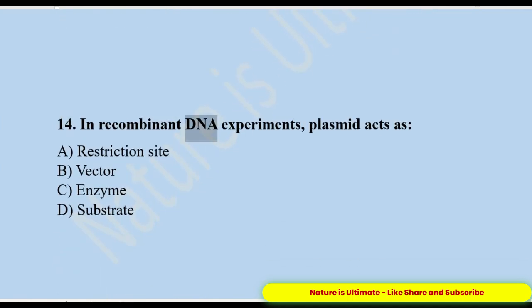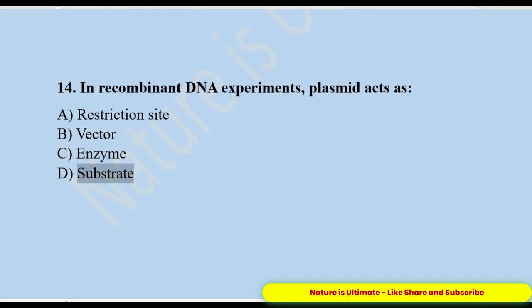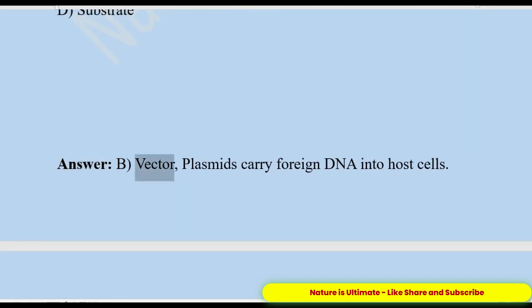14. In recombinant DNA experiments, plasmid acts as A. Restriction site. B. Vector. C. Enzyme. D. Substrate. Answer: B. Vector. Plasmids carry foreign DNA into host cells.